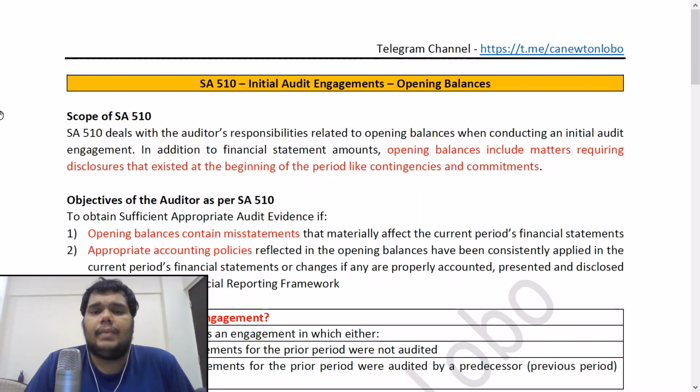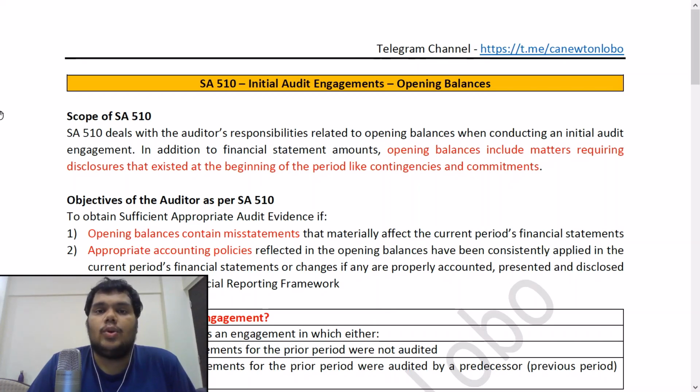Now, the title of the standard is split into two parts: initial audit engagements and opening balances. What is the meaning of initial audit engagements? Initial audit engagements can be two types of engagements. One is where the prior period was not audited. This means that nobody ever audited the prior period financial statements. The prior period financial statements are unaudited.